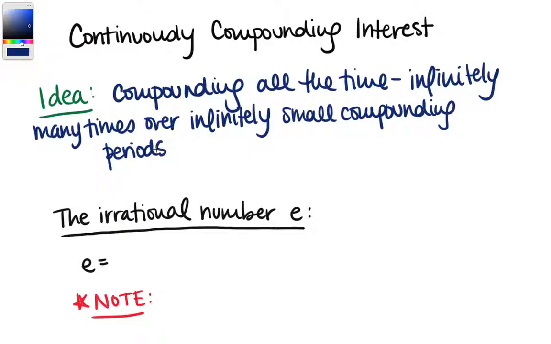And you may be asking yourself, well, if we let those compounding periods get smaller and smaller and smaller and smaller, so teeny tiny, how are we ever going to compute this?